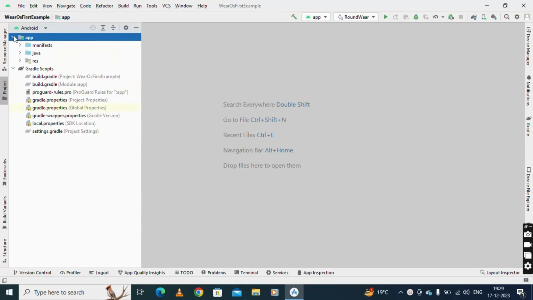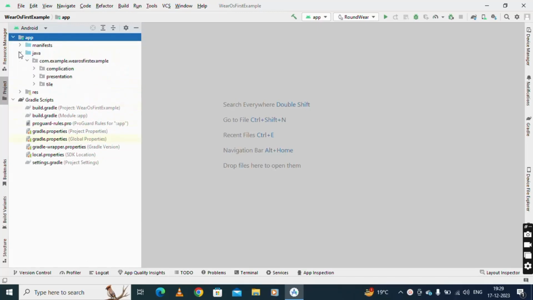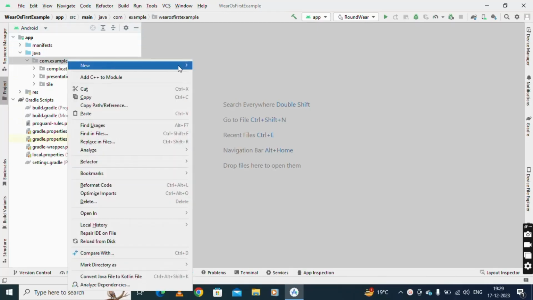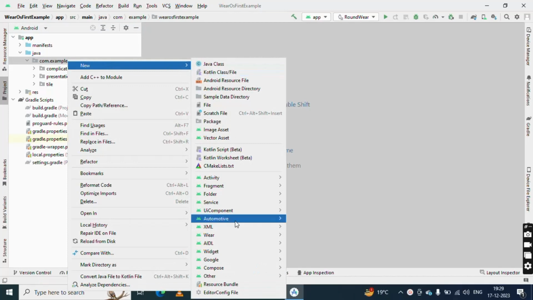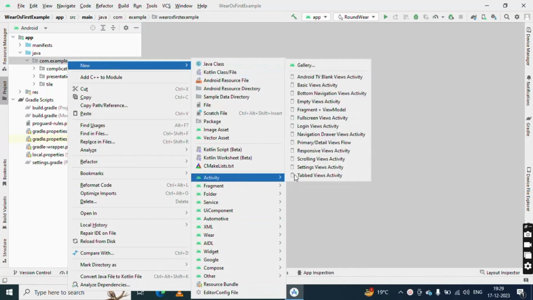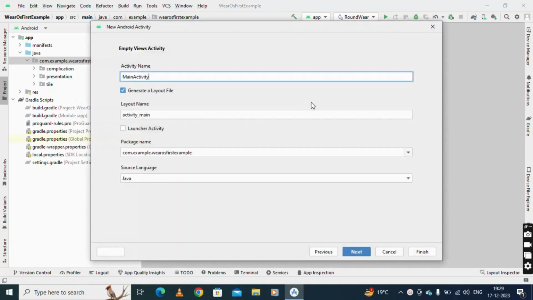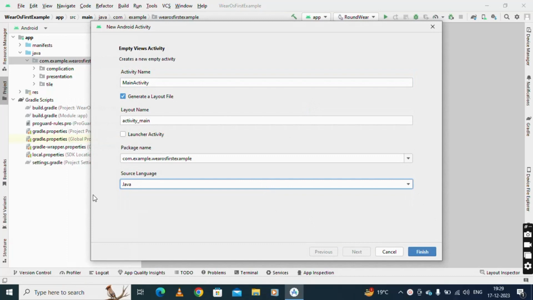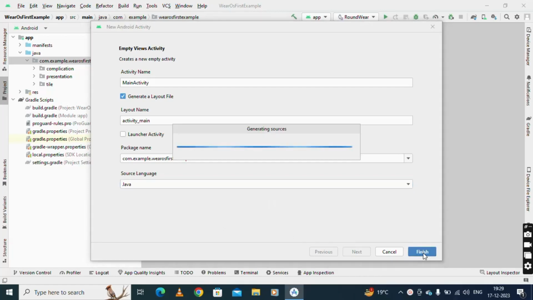Okay, once it's done, go to your Java package, and here create one activity, the empty views activity. We can start from Java, and I will show you Kotlin and Jetpack also. So first, from scratch, I'm showing it to you. Here we finish the main activity.